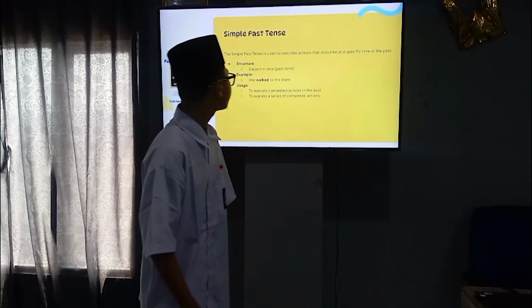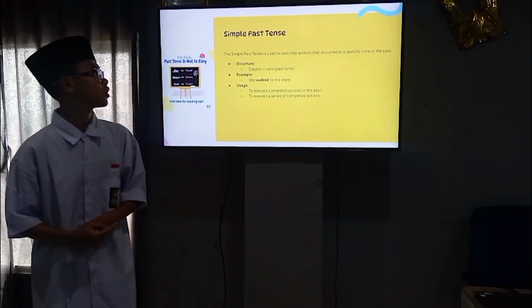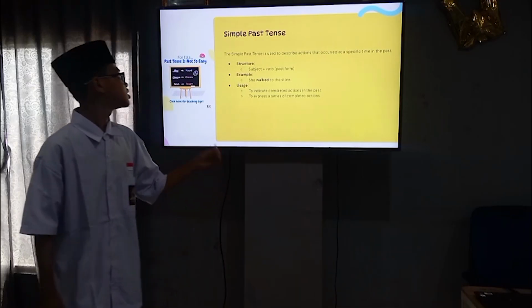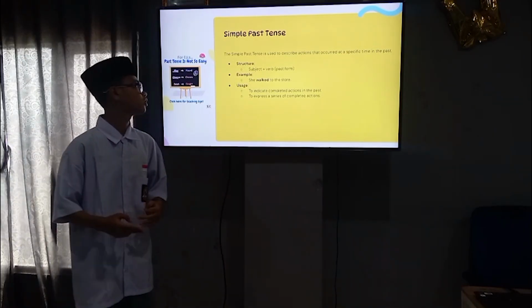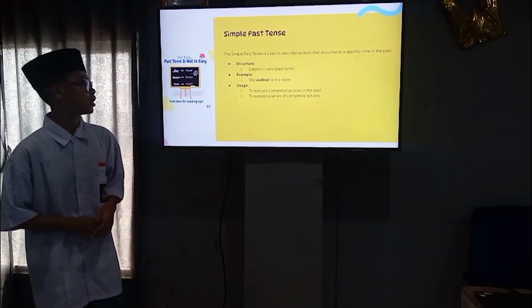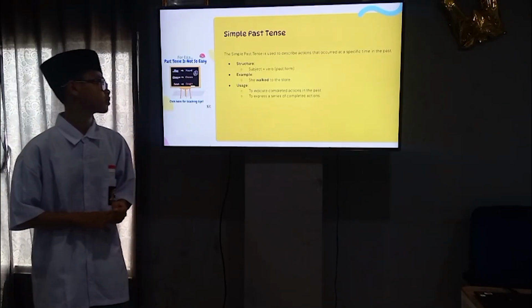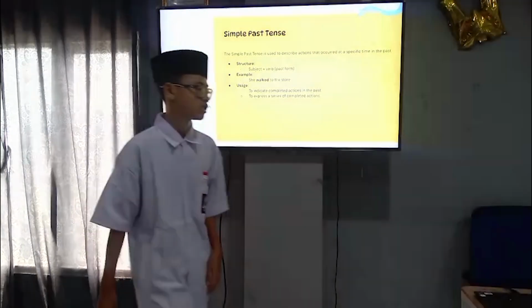Simple past tense. The simple past tense describes actions that occurred at a specific time in the past. For the structure: subject plus verb. Example: she walked to the store. Usage: to indicate a completed action in the past, and to express a series of completed actions.